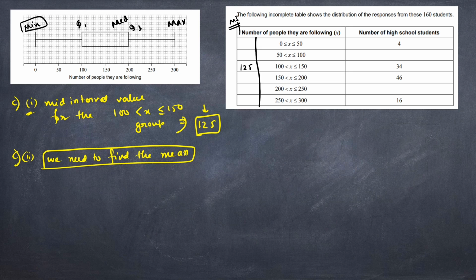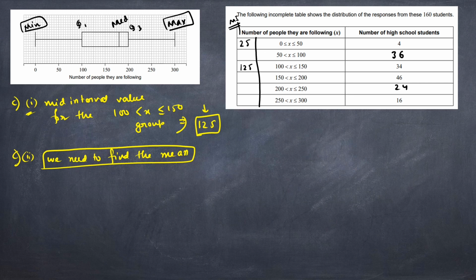As you can see, we don't have any mean value here. In the previous slide we found the number of high school students, or the frequency. So this was 36 and this was 24. Now we will find the mean by the formula, but before that we need to find the mid interval value for all the groups.